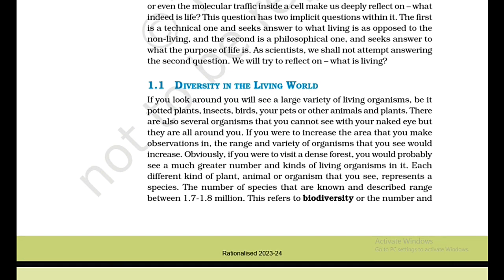4.1 Diversity in the living world. If you look around, you will see a large variety of living organisms, be it potted plants, insects, birds, your pets or other animals and plants. There are also several organisms that you cannot see with your naked eye, but they are all around you. If you were to increase the area that you make observations in, the range and variety of organisms that you see would increase. Obviously, if you were to visit a dense forest, you would probably see a much greater number and kinds of living organisms in it.